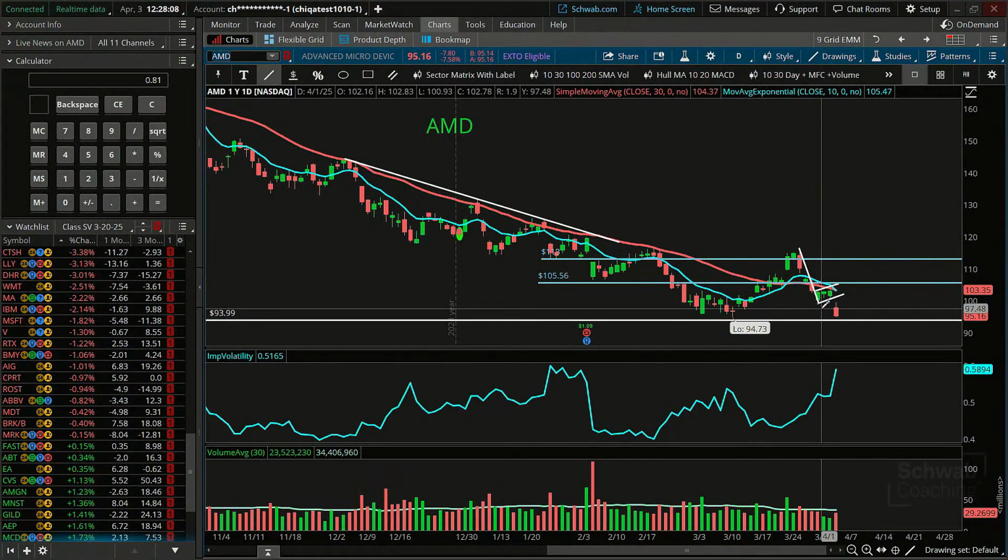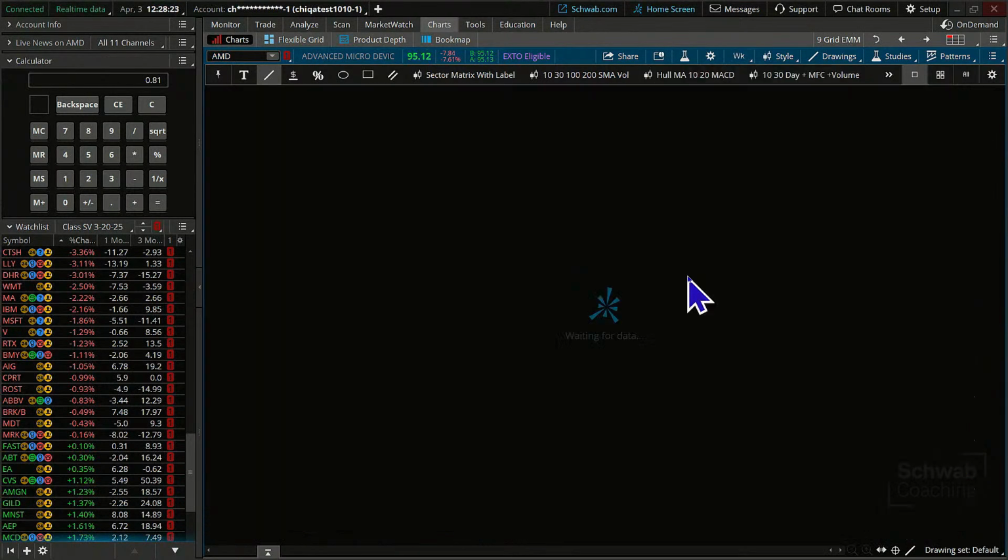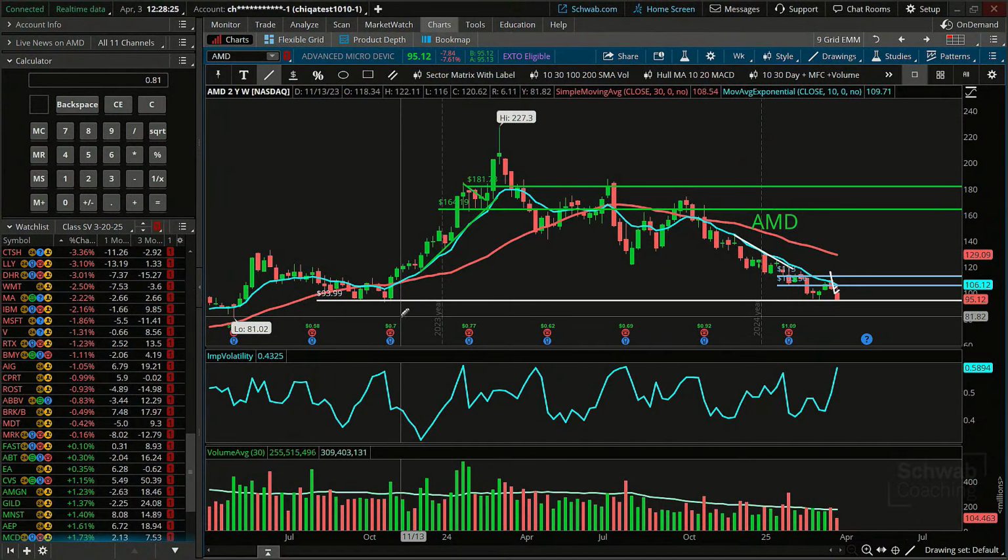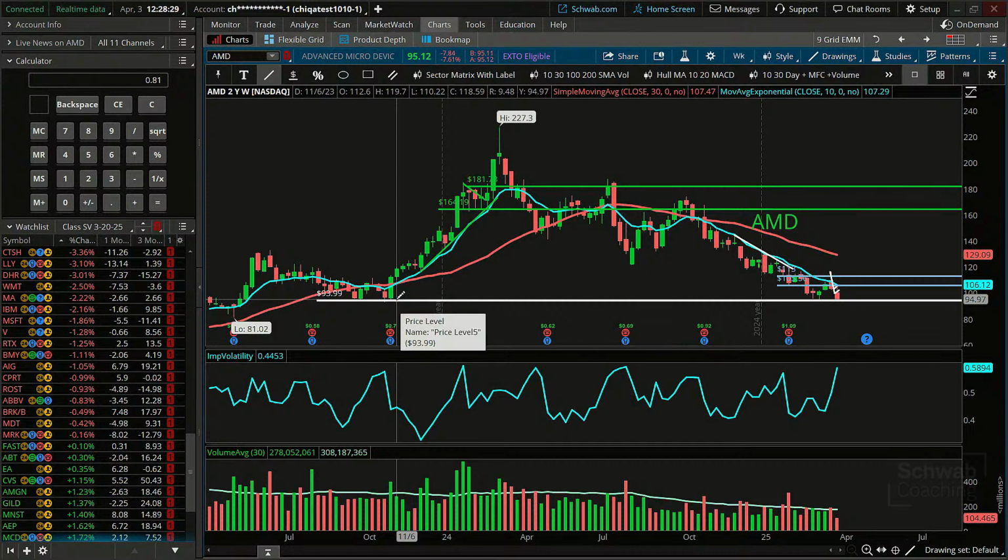We're not going to use the height of the flag pattern, that flag pole, for our target. We'll go ahead and use the percentage methodology. But again, some people might like to use that as an entry. Now, one thing that you may notice here, I've got this white line because if we go back to a 2-year chart, we might be seeing some support in this area.